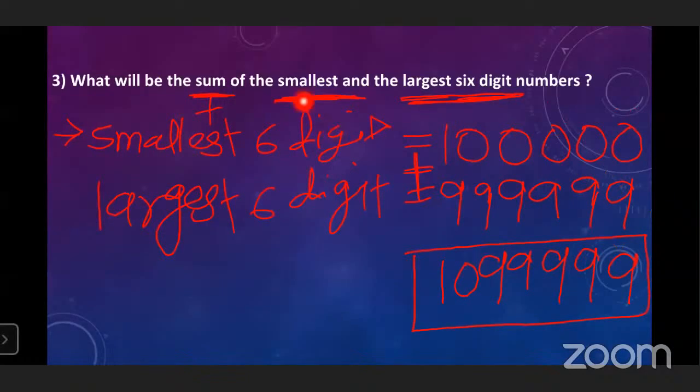So we know which is the smallest 6-digit and which is the largest 6-digit, and with the help of this, we can solve the word problem. In a word problem, the information is given in sentences and in numbers, and with the help of that we have to solve it.